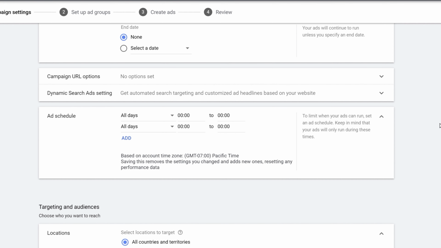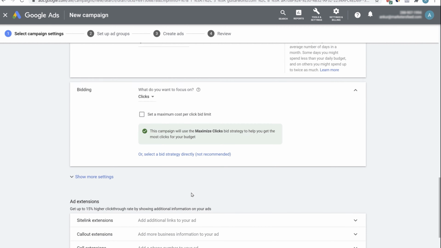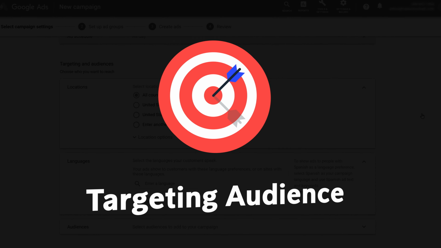Otherwise, customers will have to face a delay of 24 hours, which is not recommended. So depending on the goal of the business, you can run your ad schedule. The next important part, and a very important part, is targeting an audience.